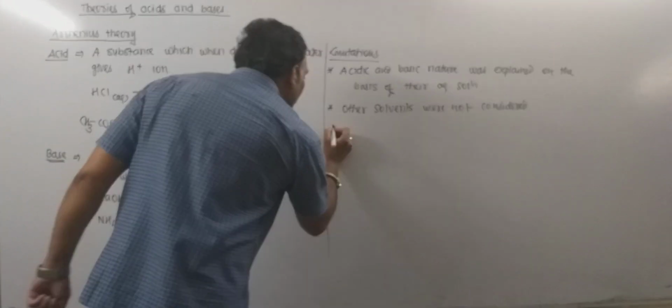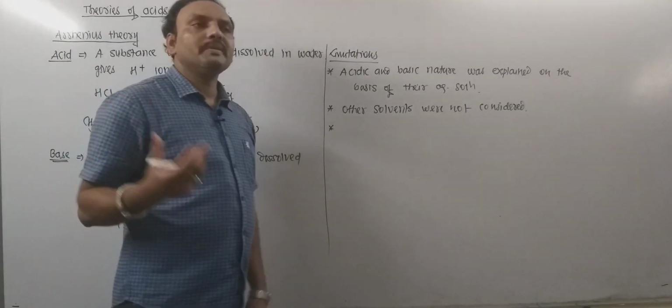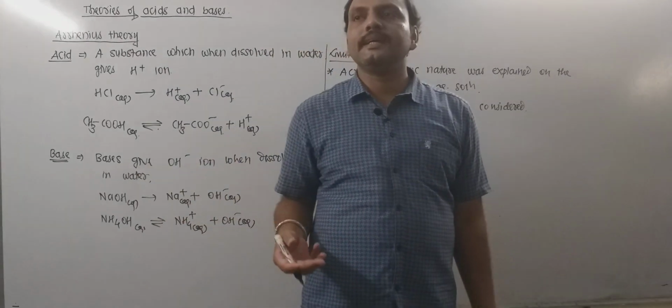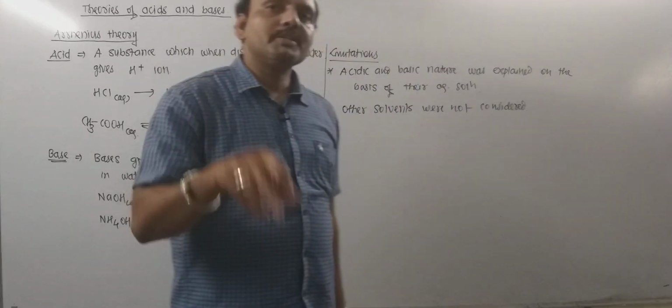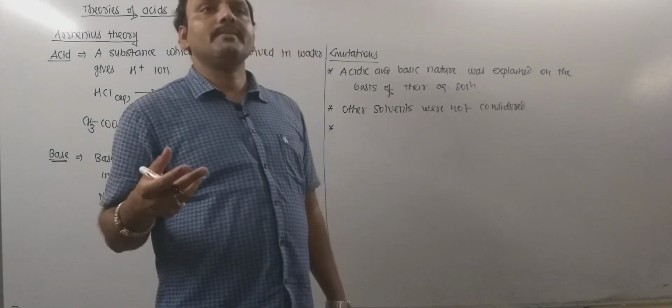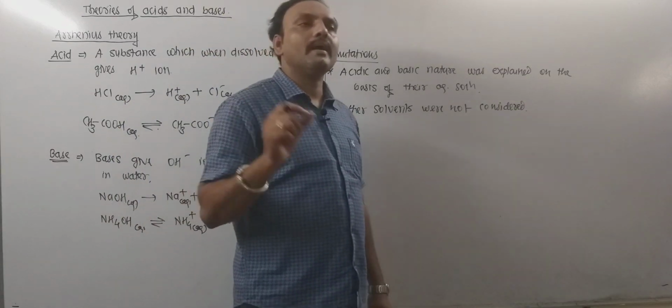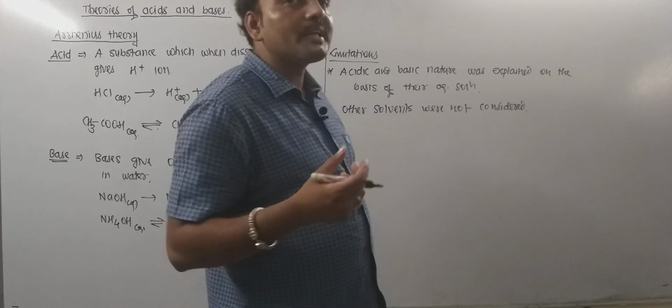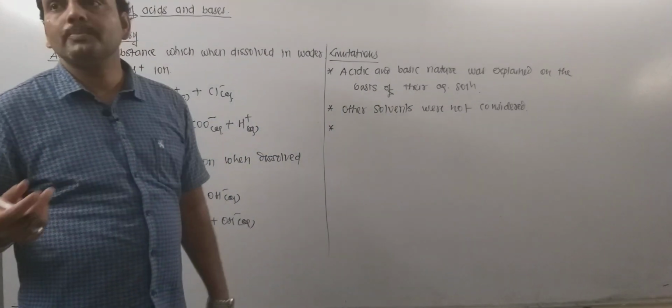Very important, any substance which fails to give H plus ion or OH minus ion when dissolved in water, even if it is acidic or basic, this theory failed to explain the acidic or basic nature of those substances.